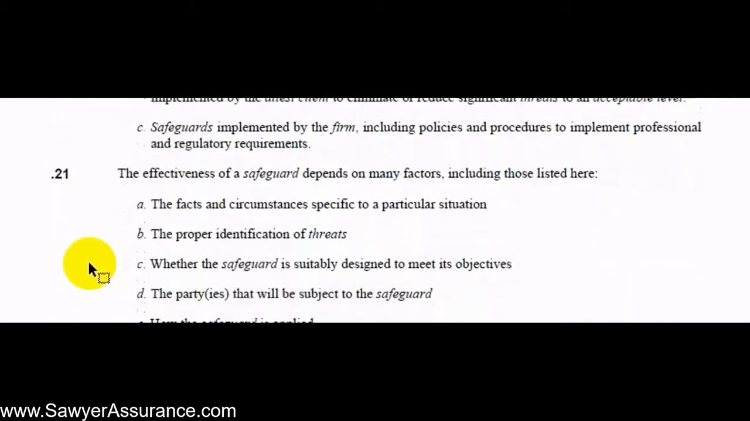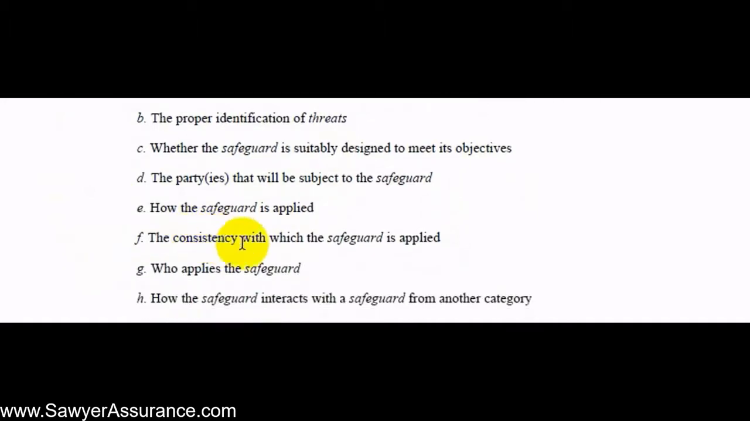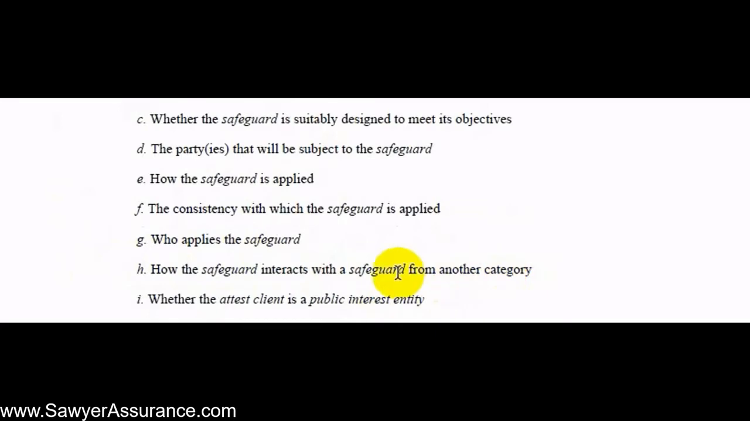And so the effectiveness of these safeguards depends on a lot of different things. For instance, the facts and circumstances specific to the particular situation, the proper identification of the threats, and whether the safeguard is suitably designed to meet its objectives, the parties that will be subject to the safeguard, how the safeguard is applied, the consistency with which the safeguard is applied, who applies the safeguard, how the safeguard interacts with a safeguard from another category, and whether the attest client is a public interest entity.